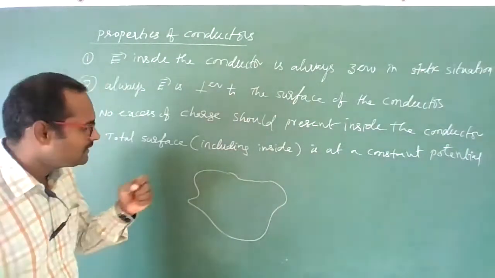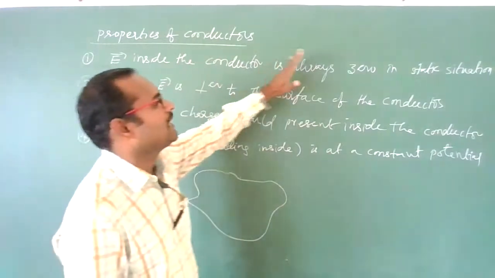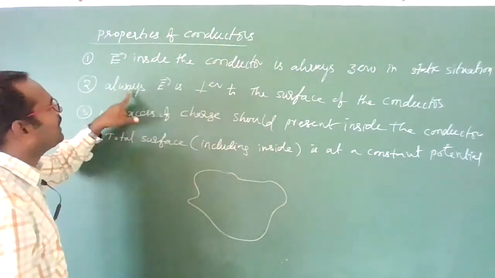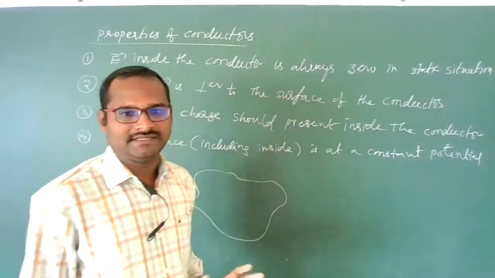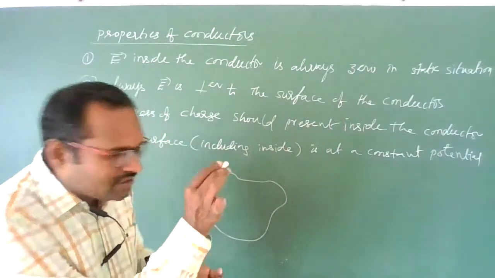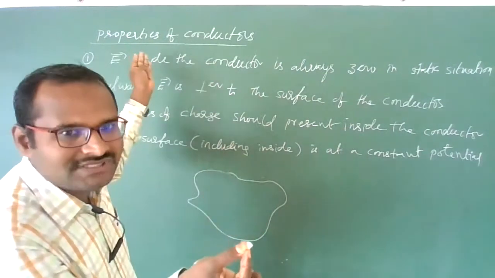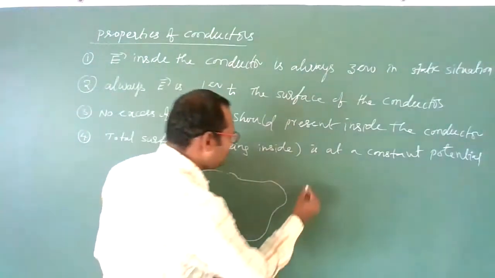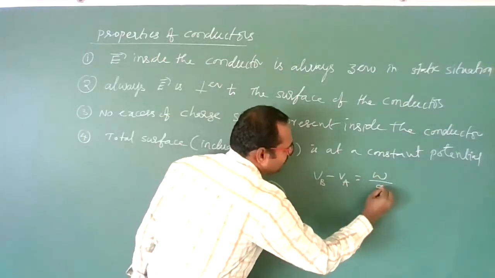Why? Just now I told you that the electric field inside the conductor is always zero, and that the electric field is always perpendicular to the surface of a conductor. If you want to move a charge from one point to another, no work has to be done, because no force is acting. Potential difference between any two points is work done per unit charge.